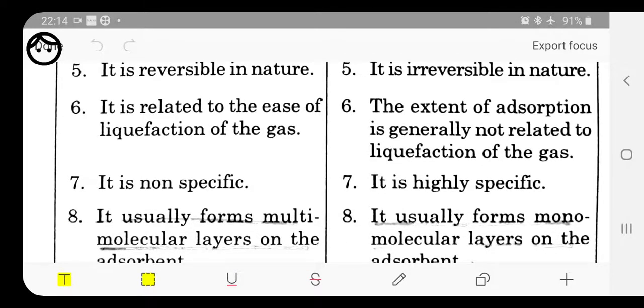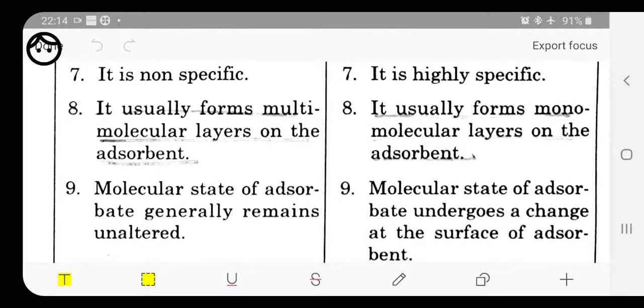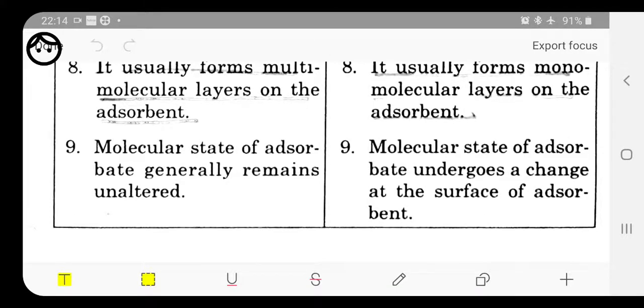The seventh difference is that physical adsorption is not specific in nature, but chemisorption is highly specific in nature. The next difference is that physisorption usually forms a multi-molecular layer on the adsorbent, but in chemisorption only a monomolecular layer is formed. Next, the molecular state of the adsorbate generally remains unchanged, but in chemisorption there can be a change in the molecular state of the adsorbate. So these are the differences between physisorption and chemisorption.